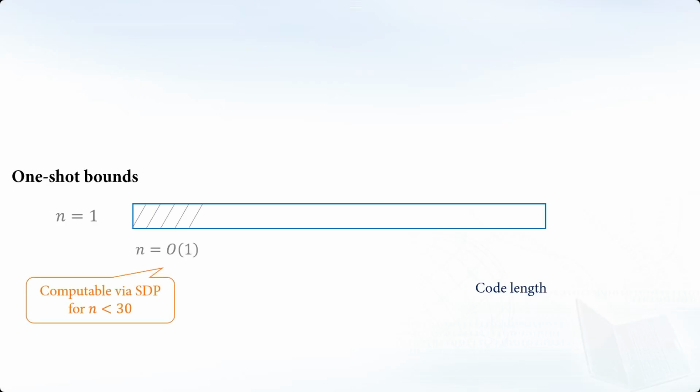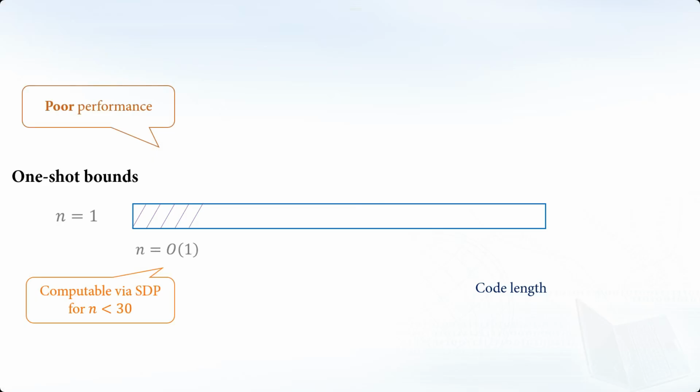So let's see the overall picture to summarize the previous results. Let's assume this axis is the code length n, from 1, 2, to infinity. Previous results show that there are some very good one-shot bounds for n equal to 1. A one-shot bound gives us some characterization of the transmittable rate. We can apply those one-shot bounds to n equal to 2, 3, 5, 6, for example, for n constant, independent of error. But in this case, the performance is actually very poor, because we know that the system size must depend on your error epsilon. It must depend on epsilon because we have a converse bound. So for any system size independent of epsilon, the performance is probably very poor.